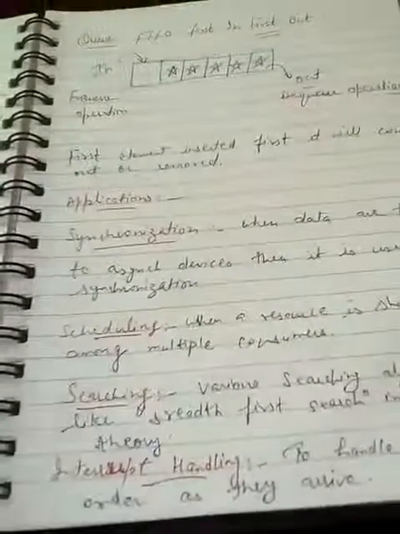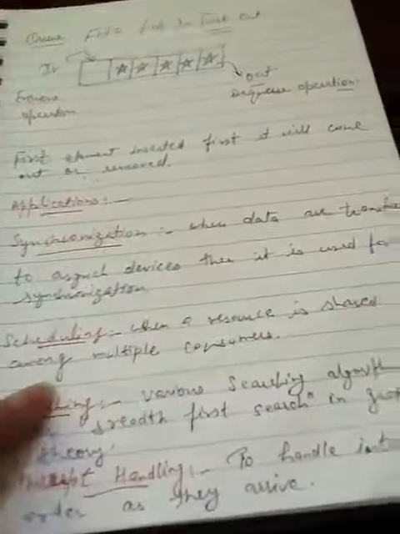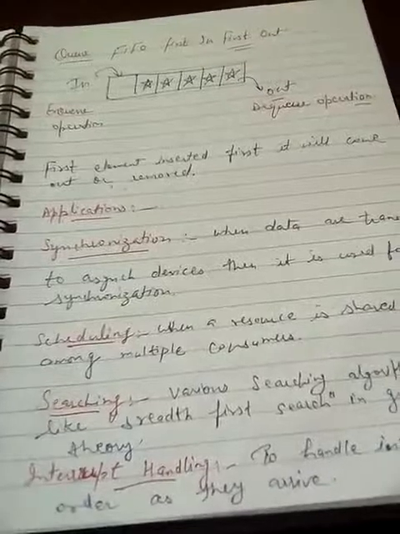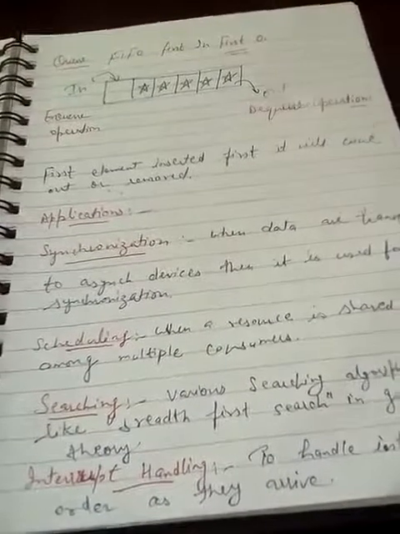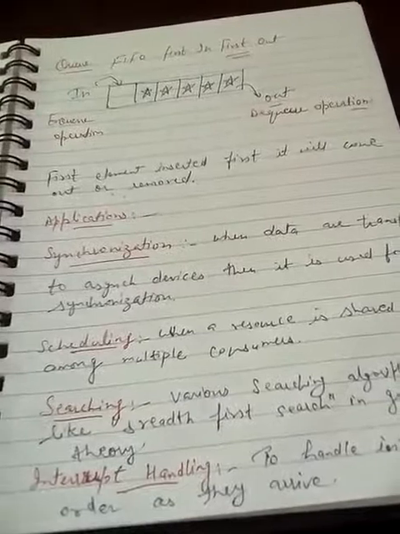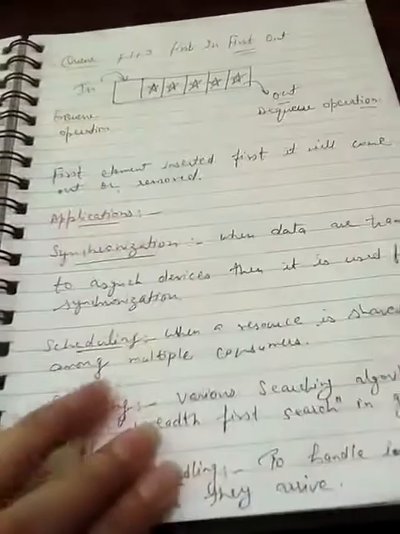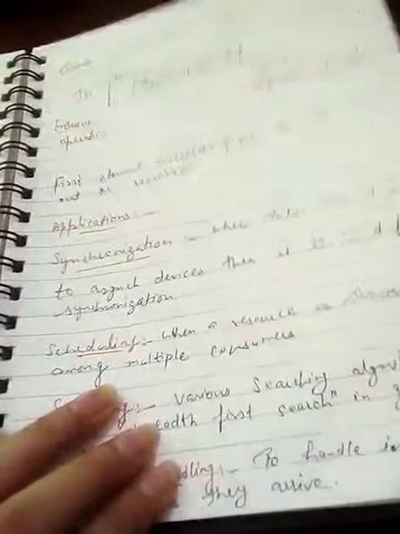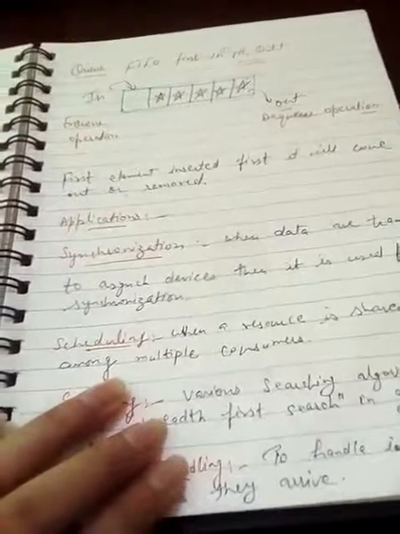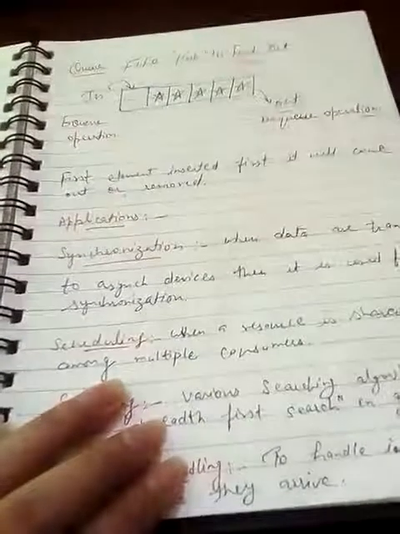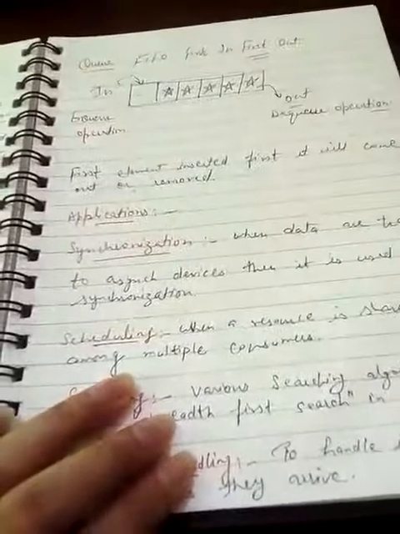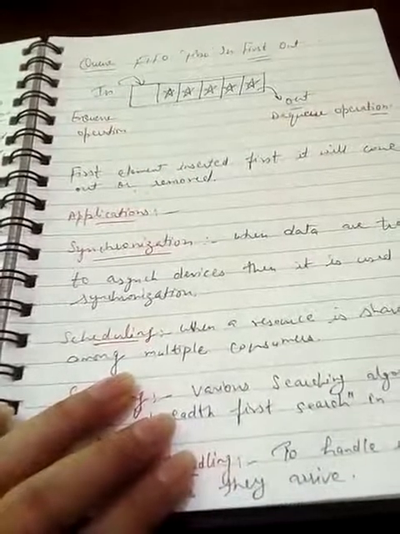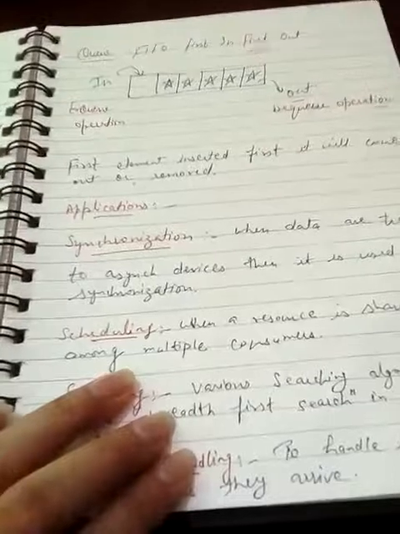Next one is scheduling. Scheduling is basically used where more than one resource is required or shared among multiple people, or the opposite, when we have only one resource that has to be shared among multiple users, so it can be scheduled. For example, a printer is connected with 5 PCs.